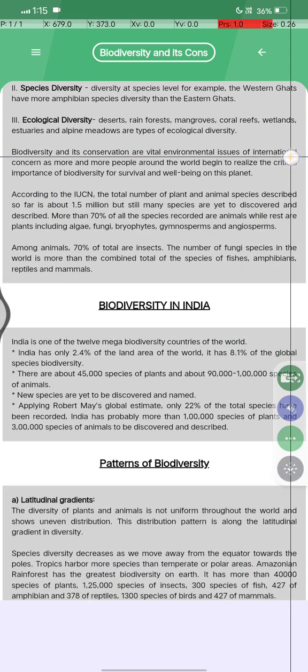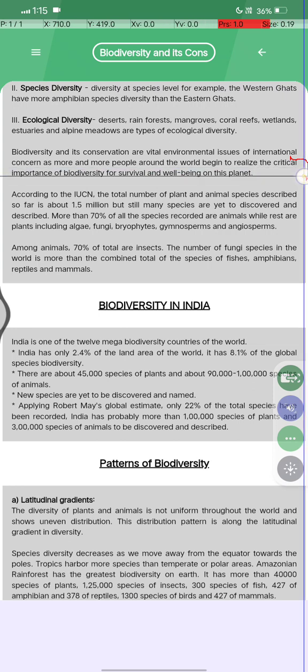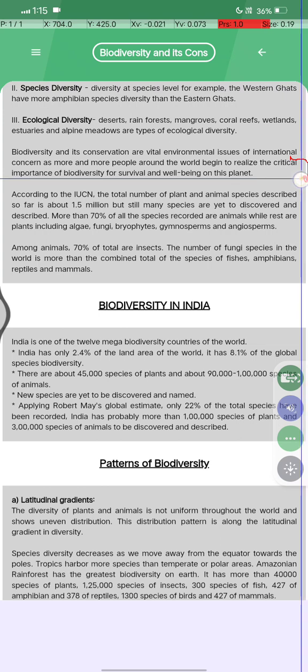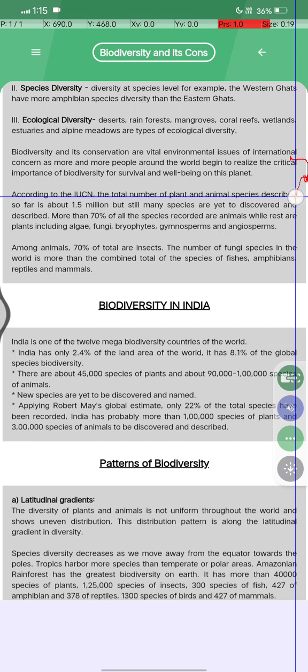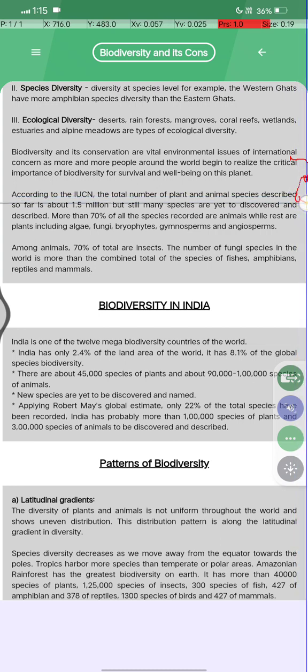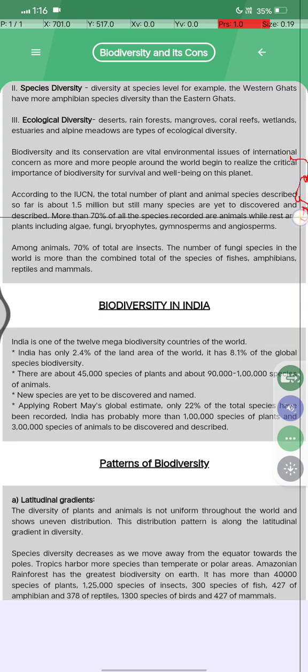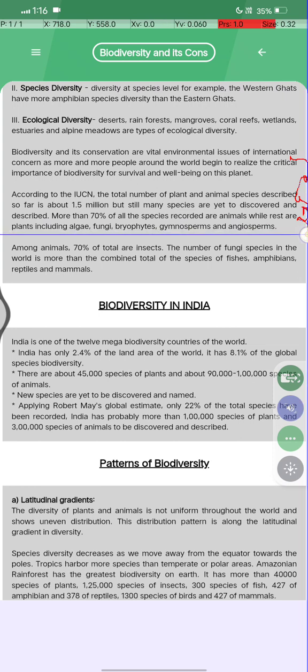Biodiversity and its conservation are vital environmental issues and an international concern, as more people around the world begin to realize the critical importance of biodiversity for survival and well-being on this planet. According to IUCN, यानी कि the total number of plant and animal species described so far is about 1.5 billion. But still many species are yet to be discovered, and more than 70% of all the species recorded are animals. The rest are plants, including algae, fungi, bryophyta, gymnosperm, and angiosperm.